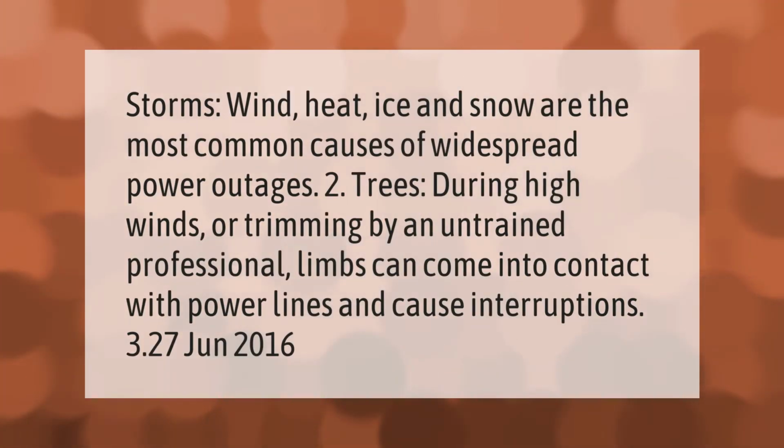Storms, wind, heat, ice and snow are the most common causes of widespread power outages. 2. Trees. During high winds, or trimming by an untrained professional, limbs can come into contact with power lines and cause interruptions. 3. 27 June 2016.